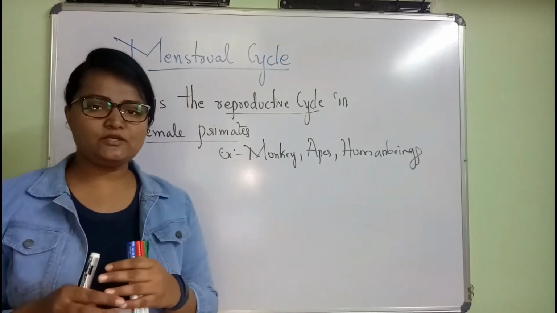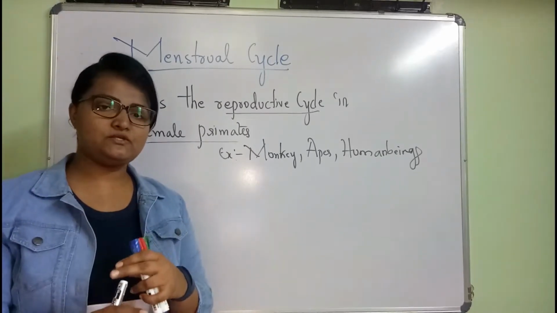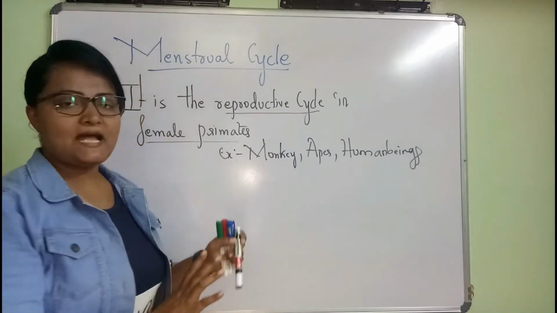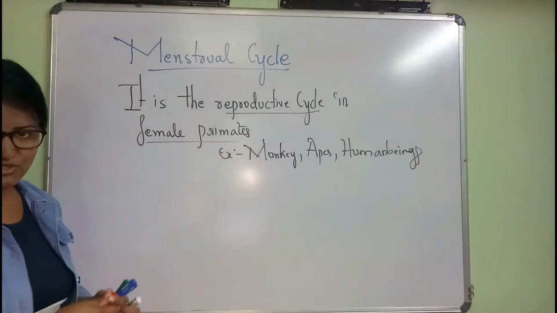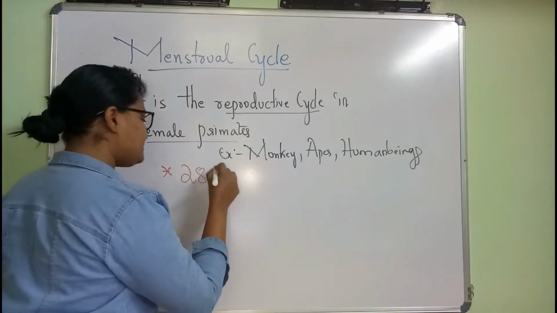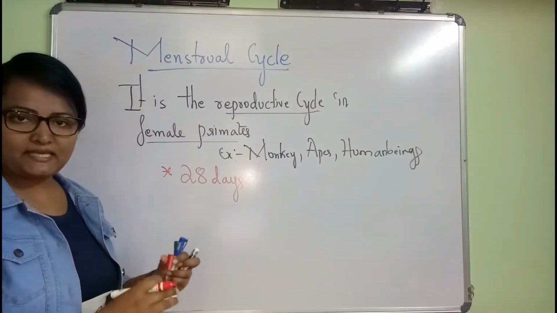Okay, so there are reproductive changes taking place within the ovary as well as the uterus. These cyclic changes taking place in the uterus, with regard to the ovary, we call it the menstrual cycle. So what are the characteristics of this menstrual cycle? It has an average interval of 28 days a cycle.